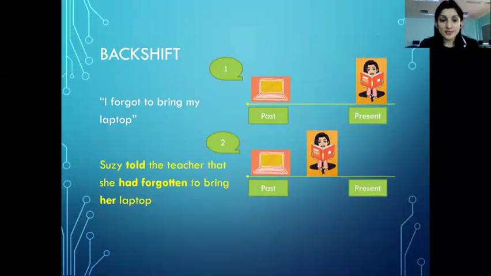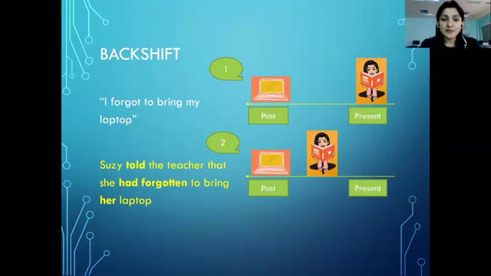Let's understand point number 2, backshift. For now, we have seen some examples of direct speech to reported speech. Now let us understand the points that we need to keep in mind in order to correctly change the sentence. What is backshift? As discussed in the previous sentence also, backshift means my time is going back. My reference is going back.